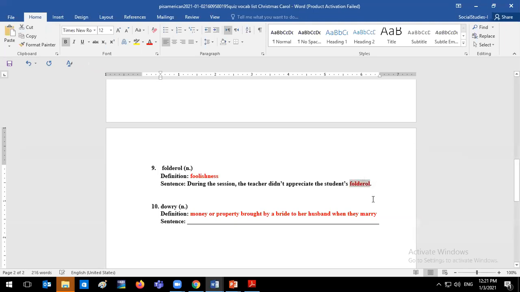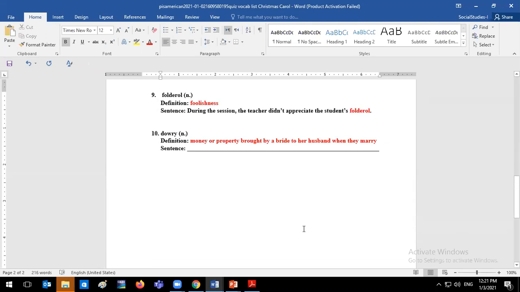Okay, alrighty. Then finally, dowry, and we discussed this before when we saw Scrooge's sweetheart, that he refused to marry because she came from a poor family and she could not afford to give him a dowry. And here we see the dowry is usually money or property.